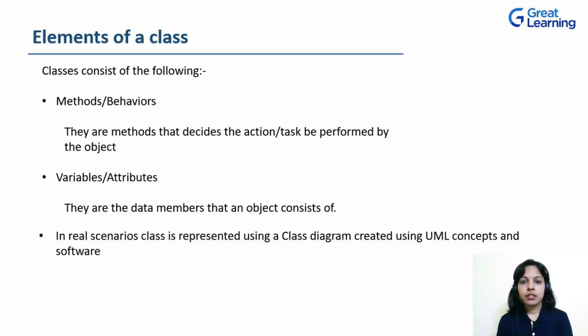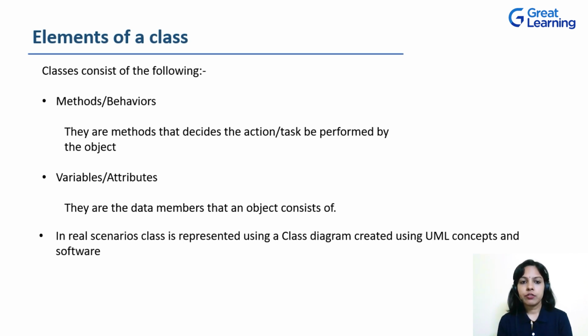So that's what a class consists of: methods, which are behaviors, and variables, which are attributes. Behavior is nothing but the action or the task that is going to be performed by the object. And variables and attributes are nothing but the data members that an object consists of.